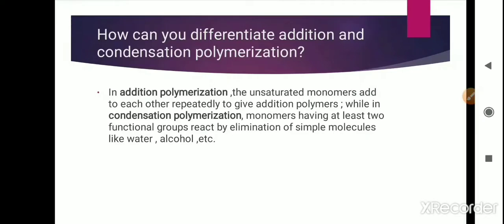How can you differentiate addition and condensation polymerization? In addition polymerization, the unsaturated monomers add to each other repeatedly to give the addition polymer. While in condensation polymerization, monomers having at least two functional groups, meaning there should be two functional groups to react, and it eliminates simple molecules like water and alcohol. It means the byproducts are water, alcohol and other simple molecules.